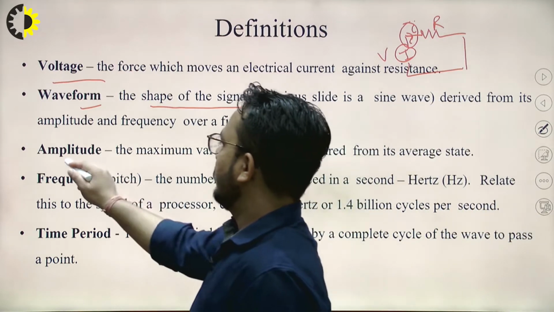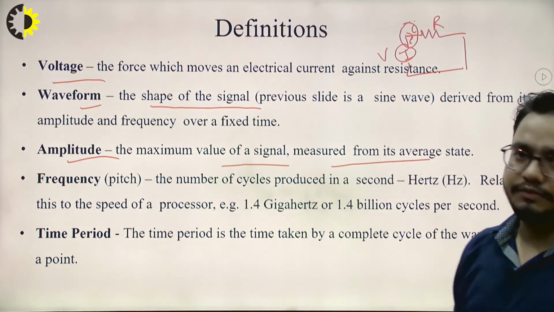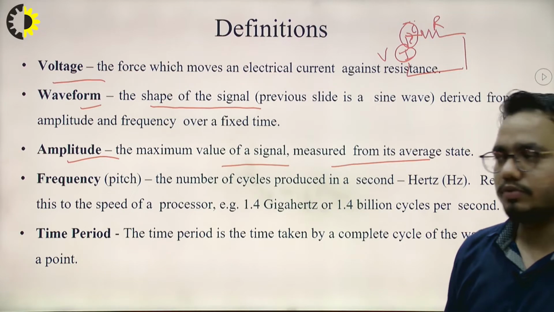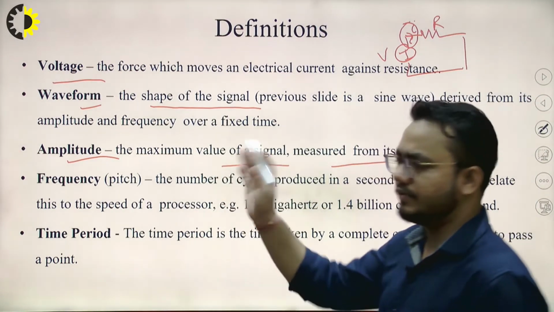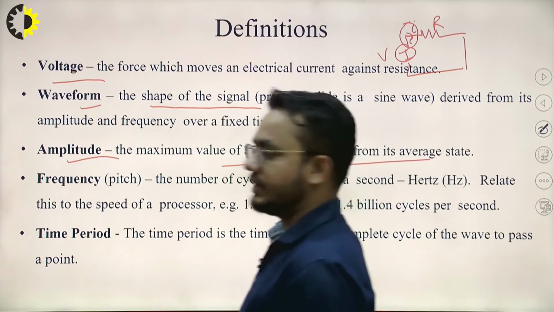Okay, then amplitude. It is the maximum value of a signal measured from its average state. Okay, so this is the amplitude. In the previous slide I showed you the amplitude with respect to a signal only.